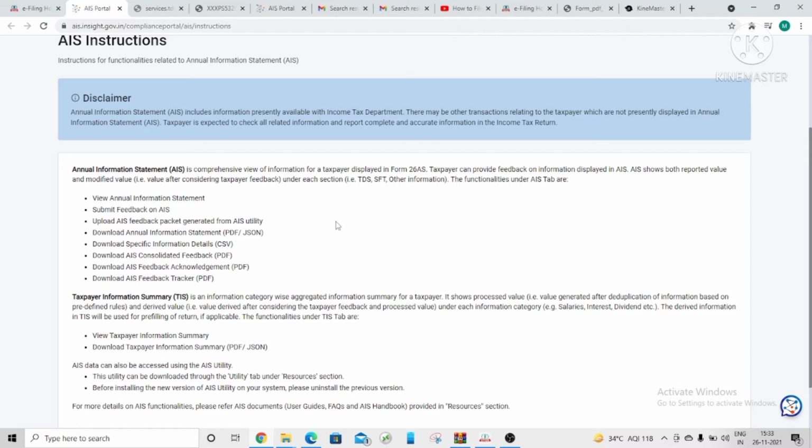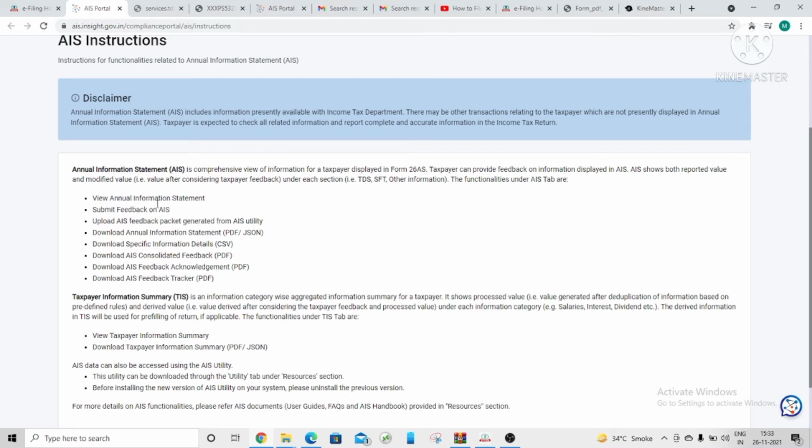Yes, one more feature is added in AIS, that you can modify or give feedback on the values which are already reported in the AIS. Yes, guys, if there is any mismatch in the information, then you can modify that information, those values. Okay, I will show you further.